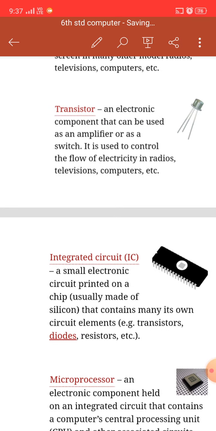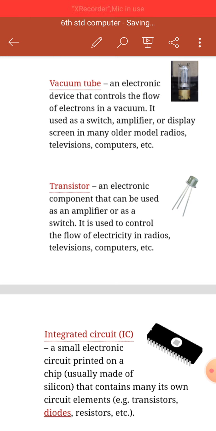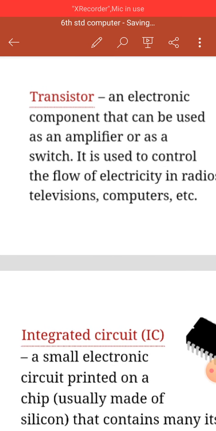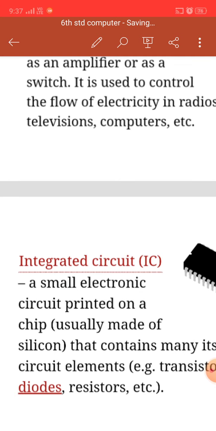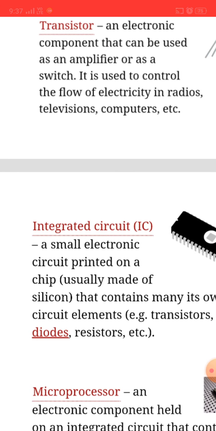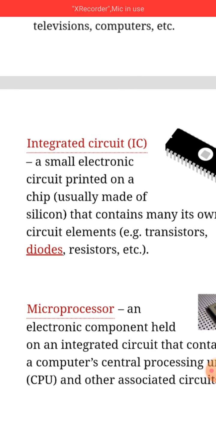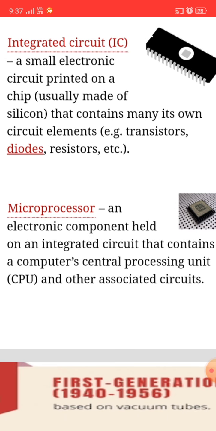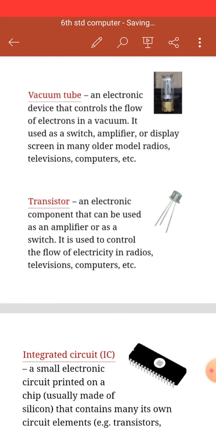Students, first generation is based on vacuum tubes, second generation on transistors, third generation on integrated circuits, and fourth generation on the microprocessor, like a chip. So students, do you understand better?